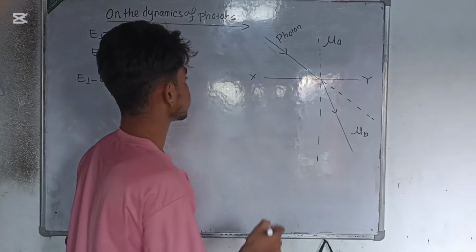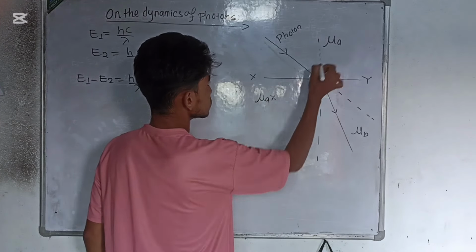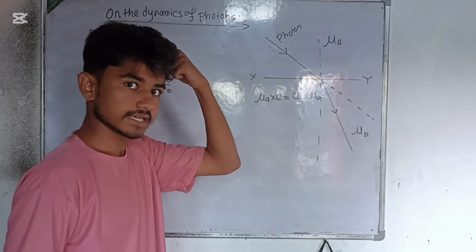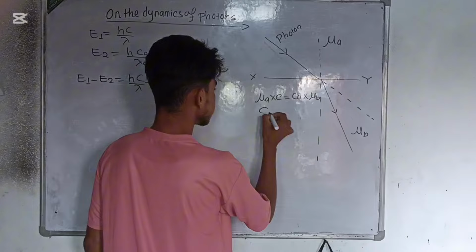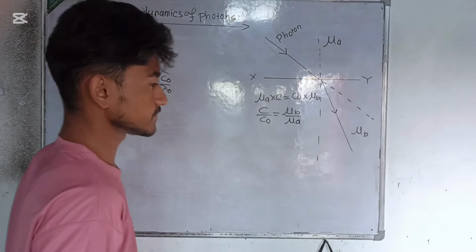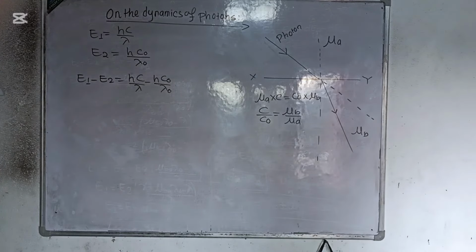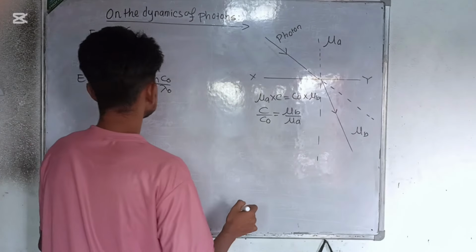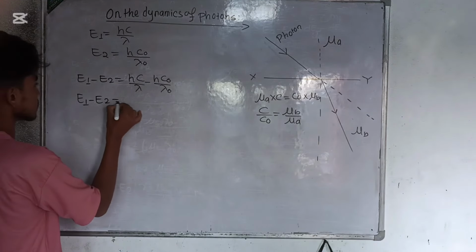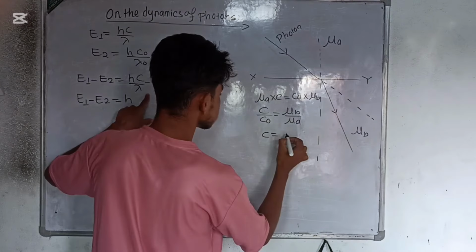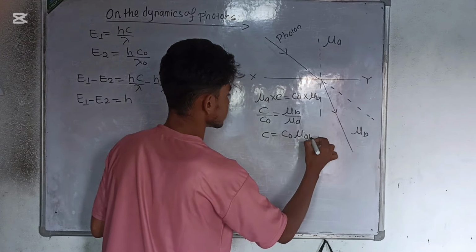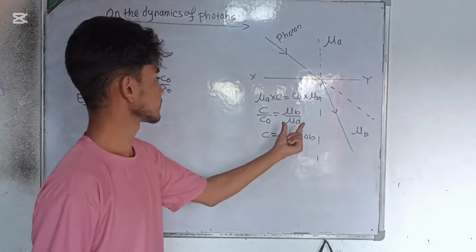By Snell's law, mu A into velocity c equals c naught into mu B, so c upon c naught equals mu B upon mu A. So you can write c equals c naught mu AB, where mu AB is the relative refractive index.